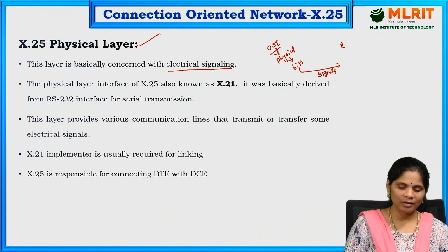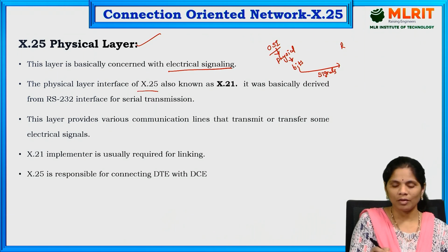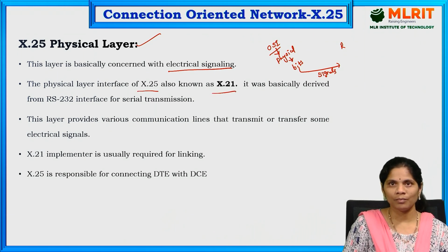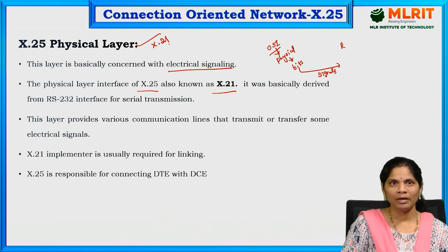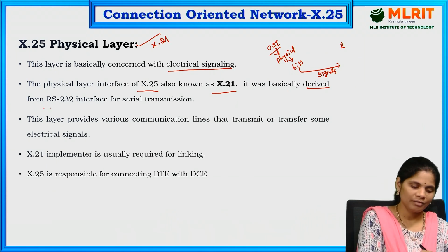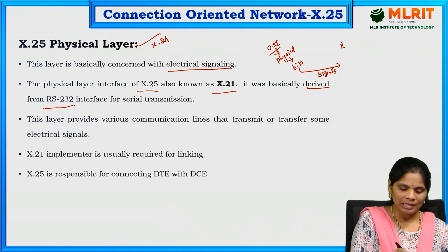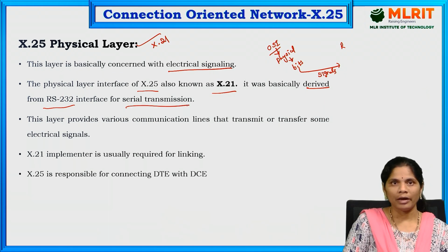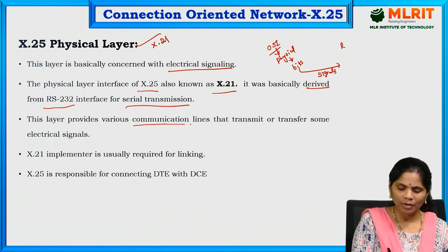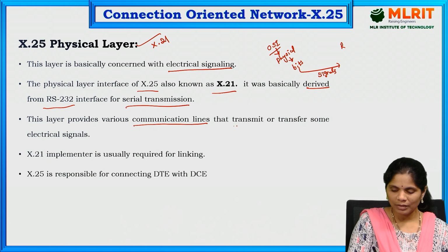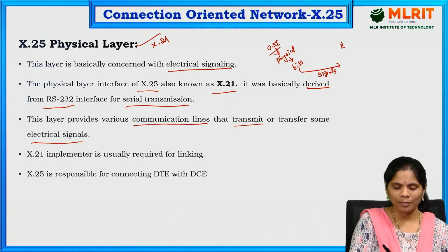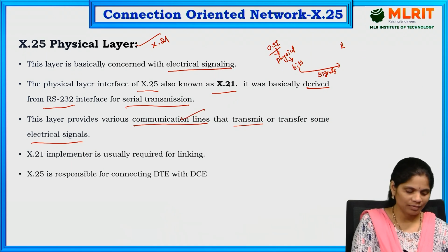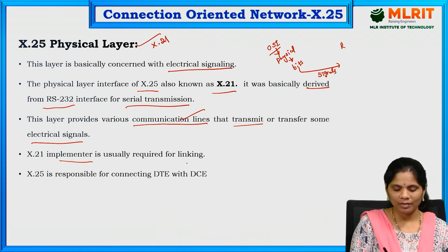This physical layer interface in X.25 is also called X.21. It is mainly derived from the RS-232 interface for serial transmission of data. It also provides the various communication lines that transmit the electrical signals. We use the X.25 physical layer mainly for communication lines. And the next one is implemented mainly for the linking purpose.